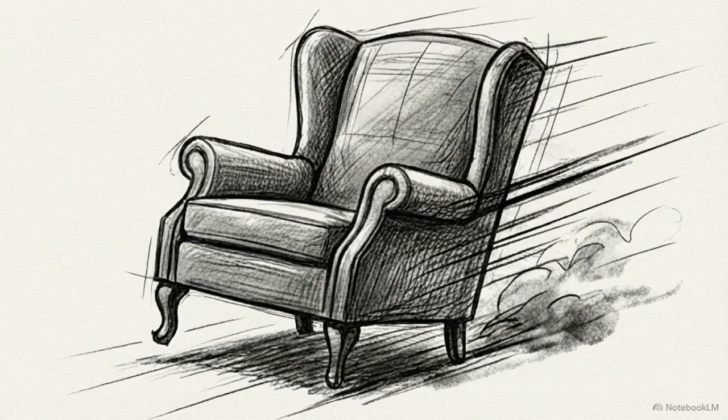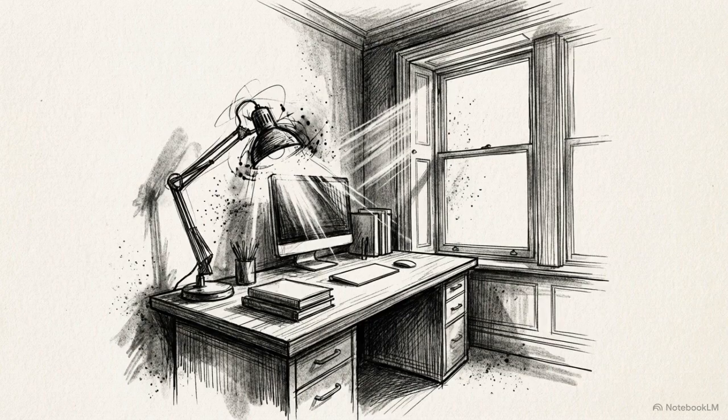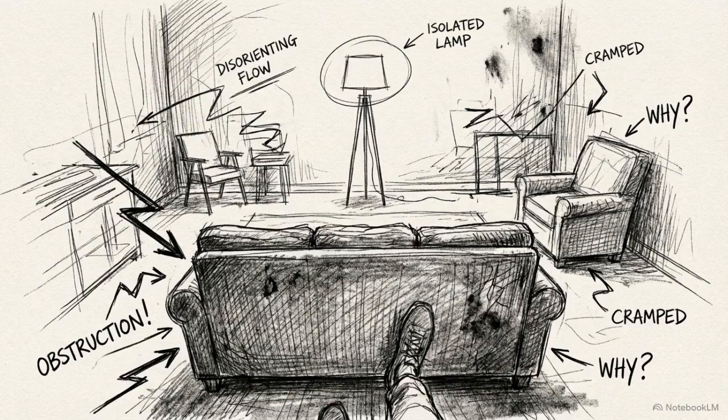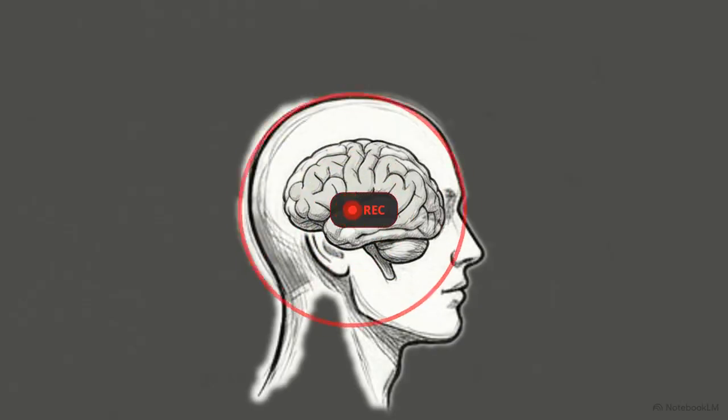To break this, physically move a large piece of furniture, change the lighting color, or turn your desk to a new orientation. This comparison shows the difference between tidying and agitation. To succeed, the actual geometry and navigation of the room must change. When you walk back into the space, the environment should feel jarring and slightly foreign. This physical discomfort is the signal that your brain's internal record button is now active.